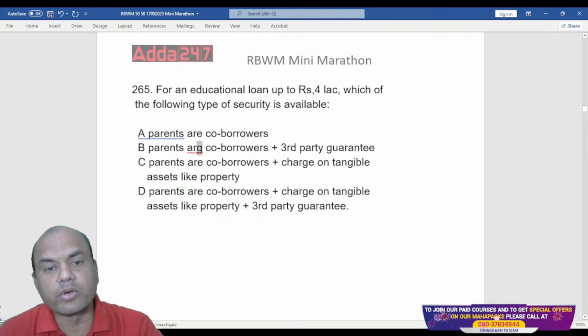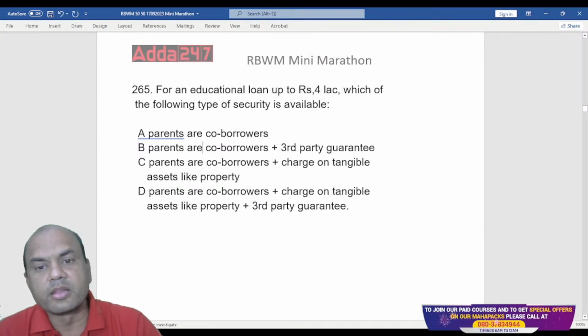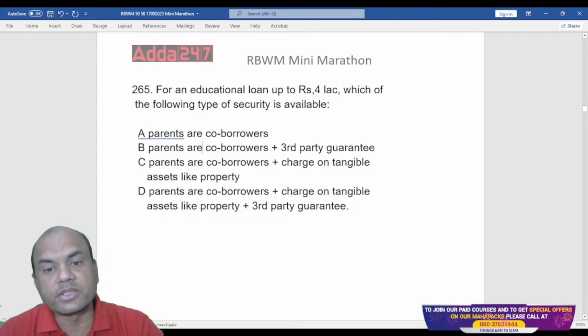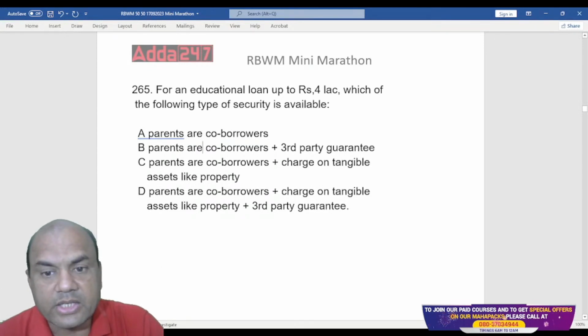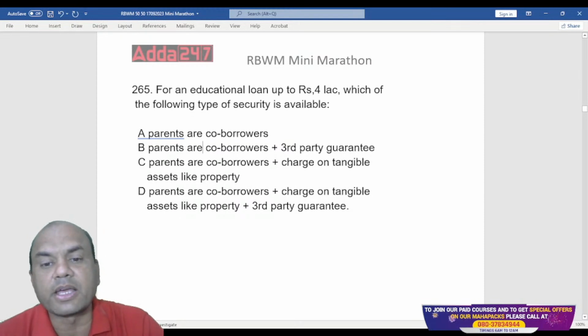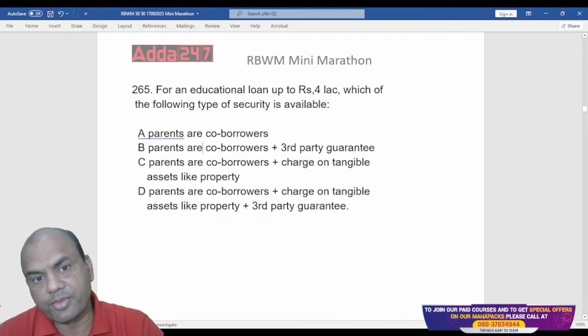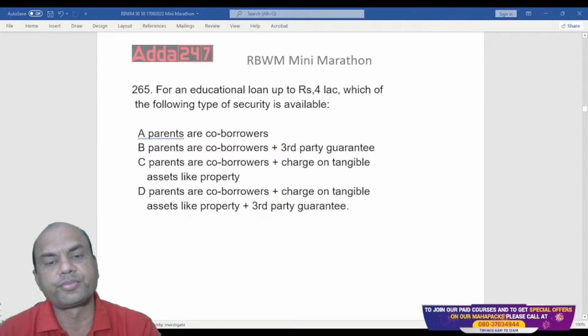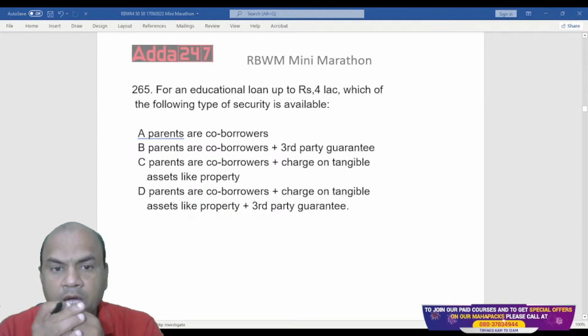Parents are co-borrowers plus third party guarantee. Parents are co-borrowers, charge on tangible assets like property, house, etc. Parents are co-borrowers and charge on tangible assets plus third party guarantee. So all of them. Which is the right answer for loans up to 4 lakhs? Only up to 4 lakhs we are talking about. Yeah, it is.